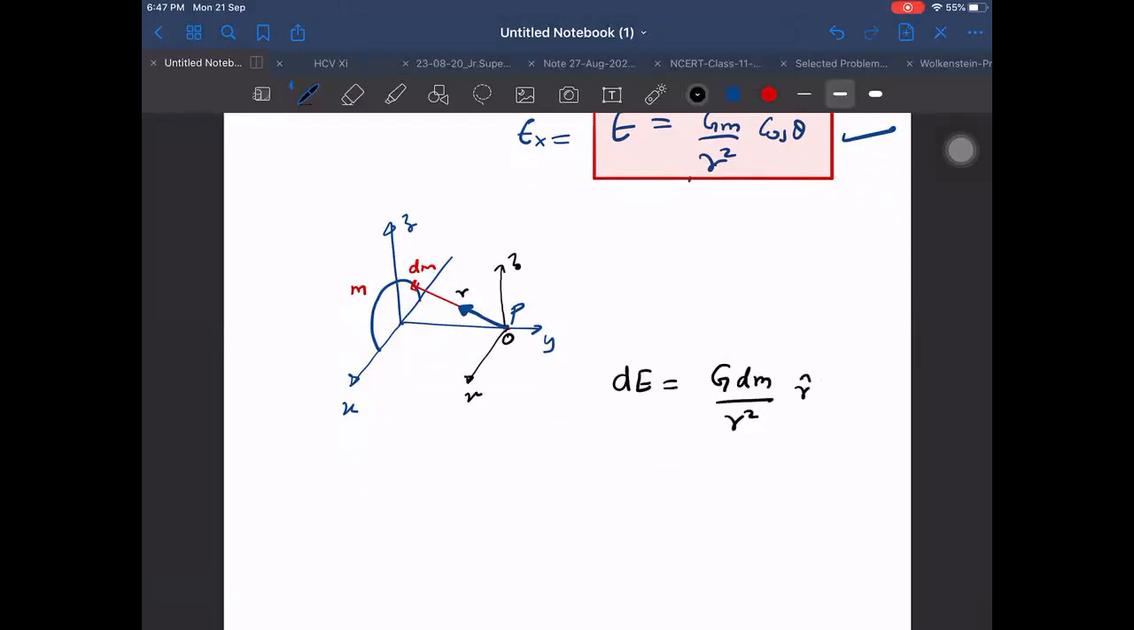Where this time this r represents the position vector of dm. Normally when we write this formula, G dm by r squared into minus r cap, dm is here and the r vector represents the position where we want to find the field. But now we are doing the opposite. We have reversed the role of r. Here r is already representing the position vector of dm, not of the point where we want to find the field.